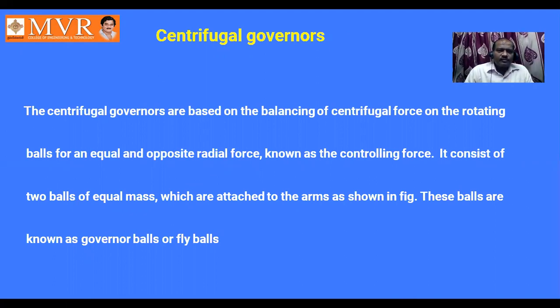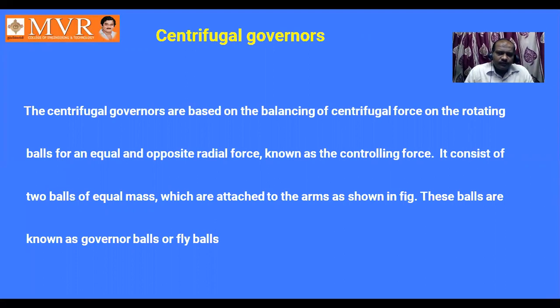The centrifugal governors are based on the balancing of the centrifugal force on the rotating balls by an equal and opposite radial force known as the controlling force.